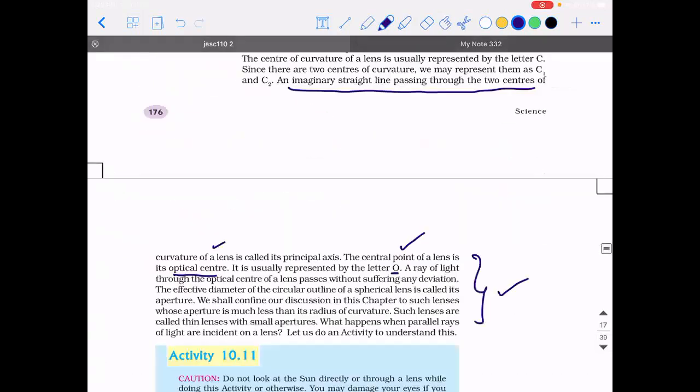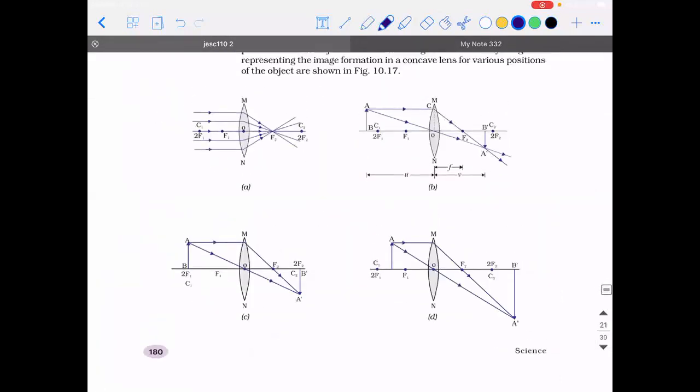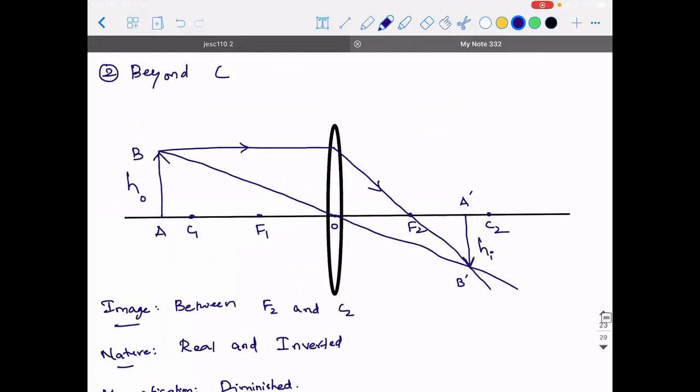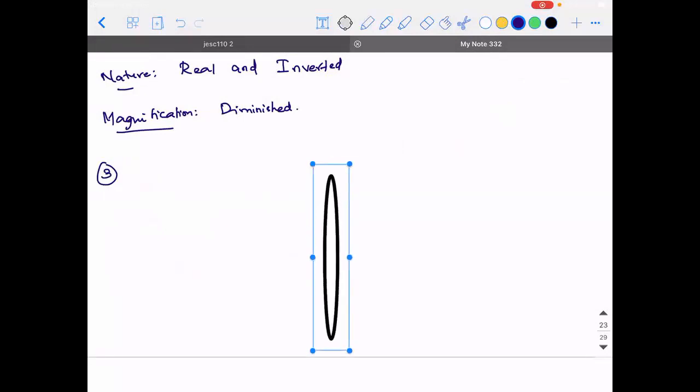My diagram is not to the exact scale, but I just want to show it to you here. This height is h naught, this height is hi. h naught is greater than hi. Clear? So when you place it beyond C, where should the object be placed next? At C.